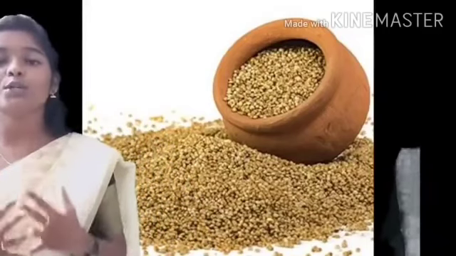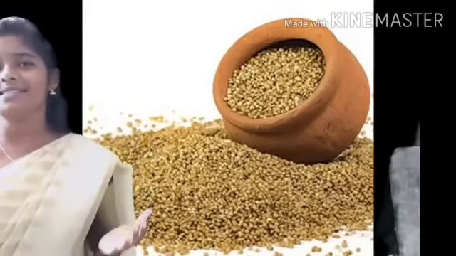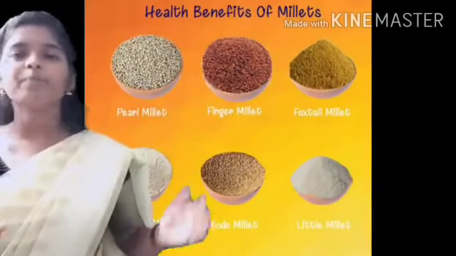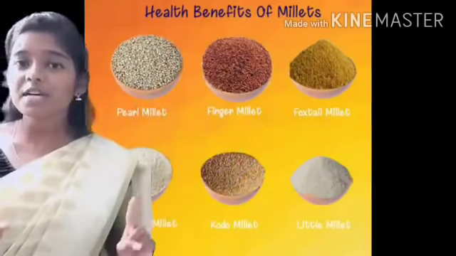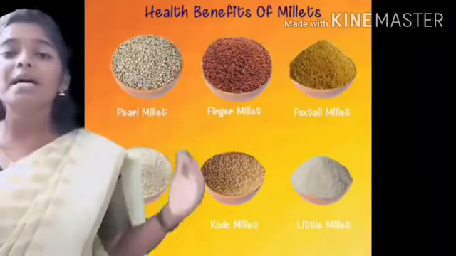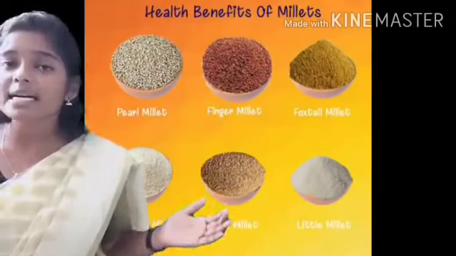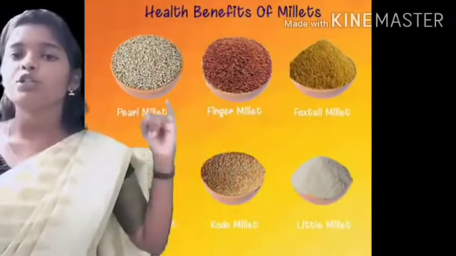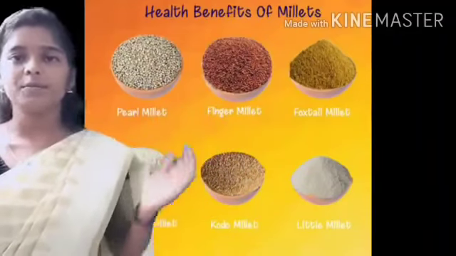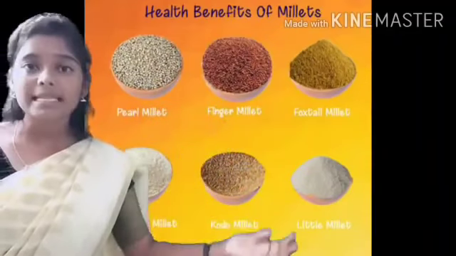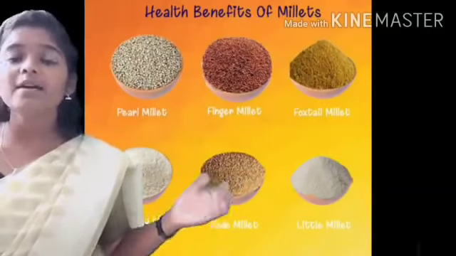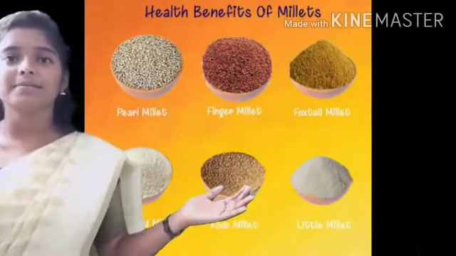Now we can see what are the different types of millets. The different types of millets are sorghum. What is the first one? Sorghum. And the second one is pearl millet. Sorghum, pearl millet, finger millet. And then foxtail millet.